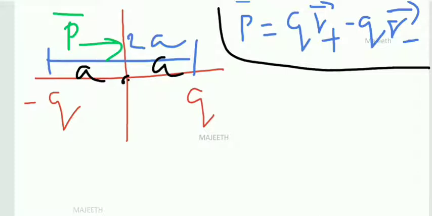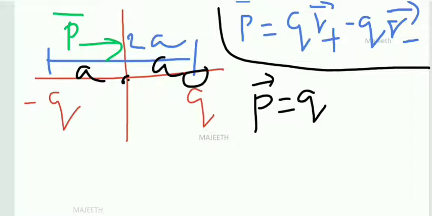Here you see the dipole moment is given by p is equal to, here what is the charge at this location? q, positive charge, right? And the distance is a. It should be a vector. In which direction is it? So who converts a scalar into a vector?